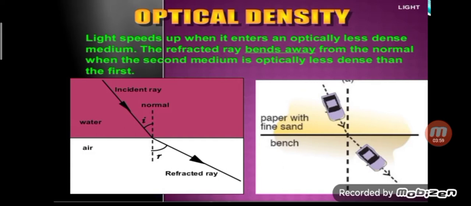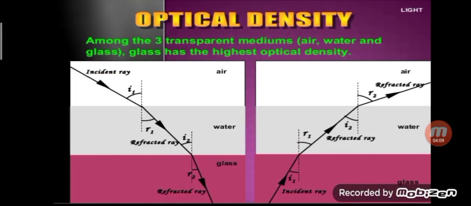The refracted ray bends away from the normal when the second medium is optically less dense than the first. Now if we compare the three transparent mediums, air, water and glass, air has the lowest optical density, or we can say air is the rarest of all.